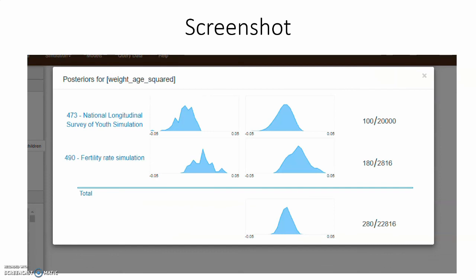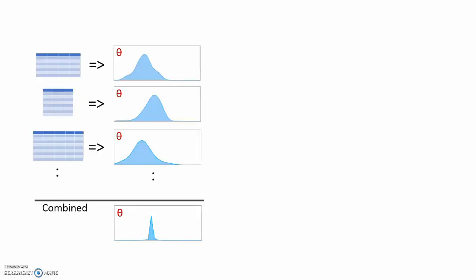Here's a screenshot from the tool that shows how we're combining the posterior distributions from the National Longitudinal Survey and from the fertility rates. So what is the advantage of learning posterior distributions from different datasets and then combining these posteriors to one joint distribution?